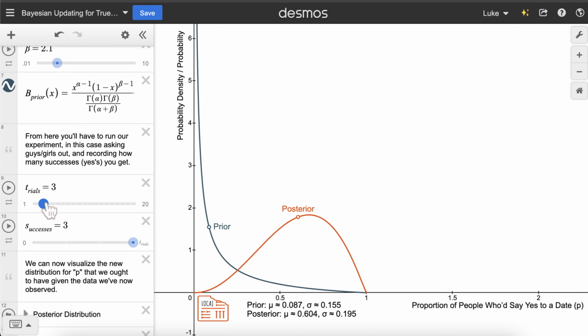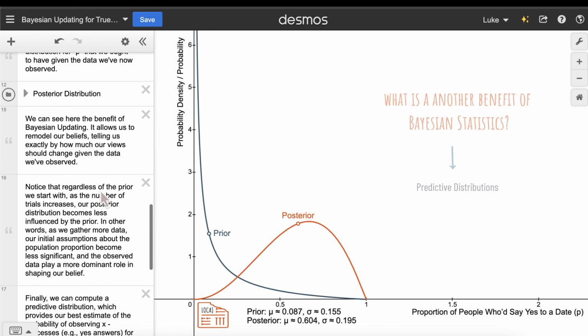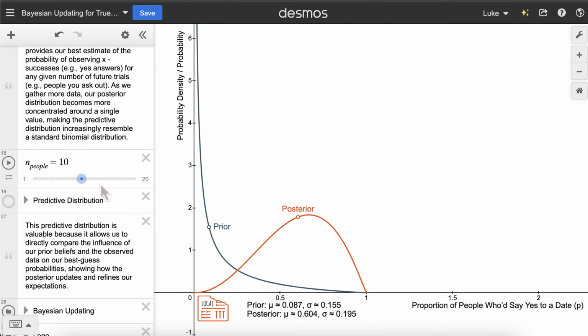With a 95% credible interval, which we'll interact with later, you'll be able to say that there's a 95% probability that the true proportion falls within some range. Another big benefit of Bayesian statistics are what's called predictive distributions. Predictive distributions allow us to answer the questions that we care about in the first place when wanting to know what the true proportion is.